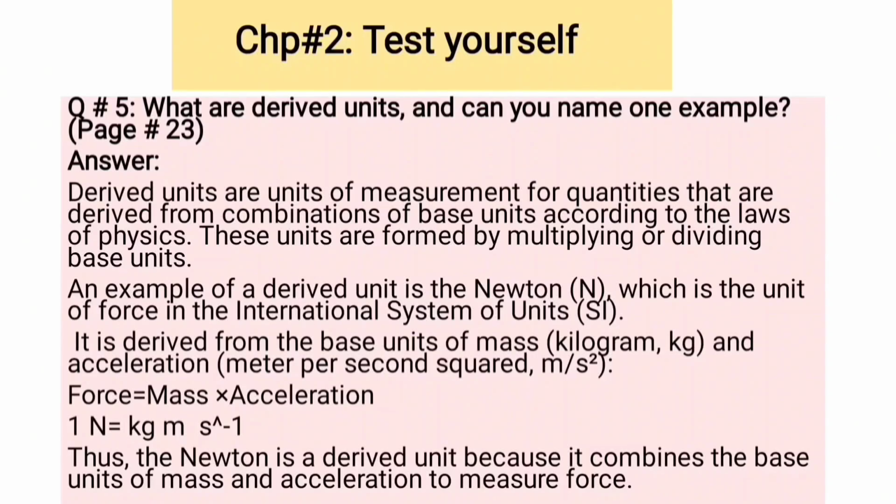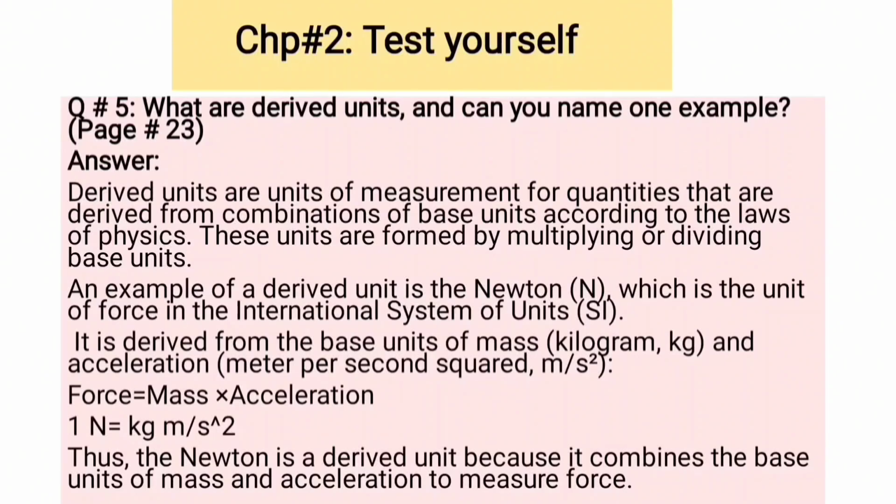The example I have taken of a derived unit is the Newton, which is the SI unit of force, and it is derived from the base units of mass and acceleration. The unit of mass is kilogram, and the unit of acceleration is meter per second square.